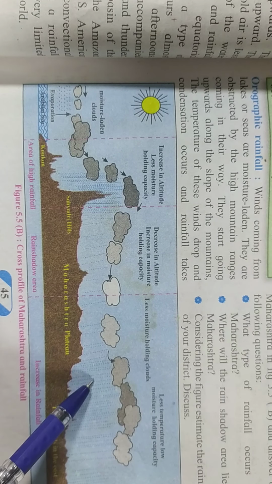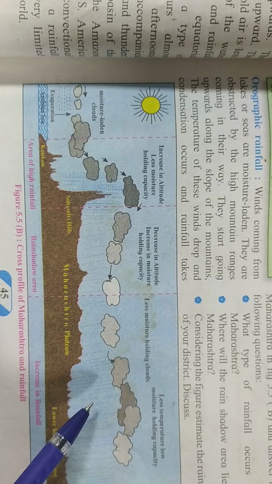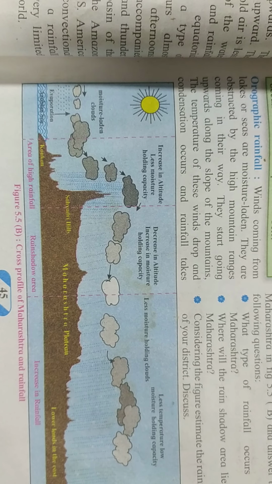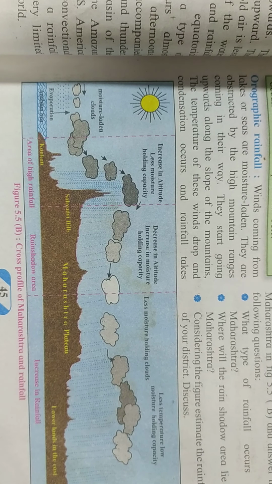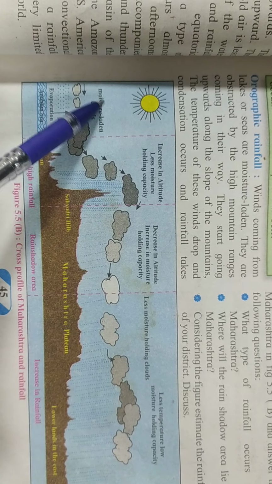No. Therefore, we can say that orographic rainfall, the abundant rainfall that a region receives because of the obstructions caused by the hills or mountains, is called orographic rainfall. So I hope you've understood what orographic is.